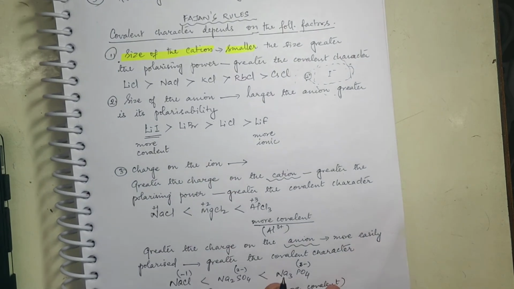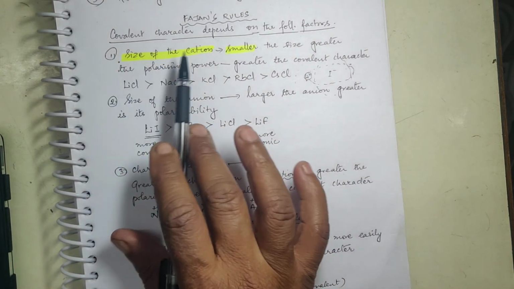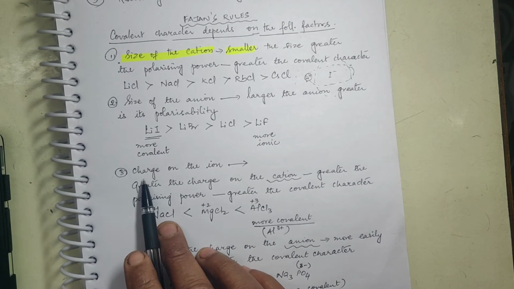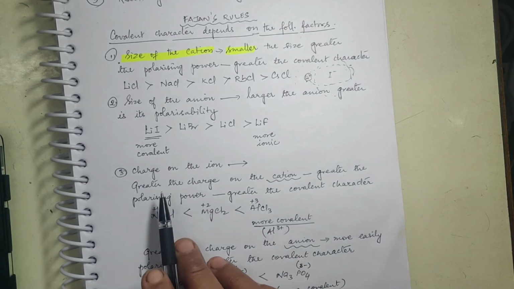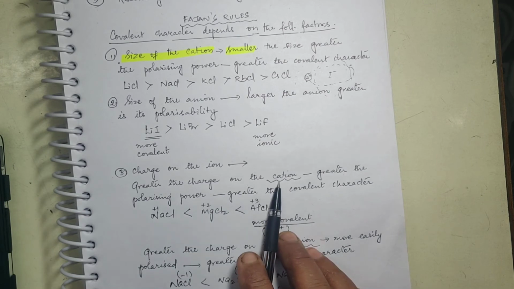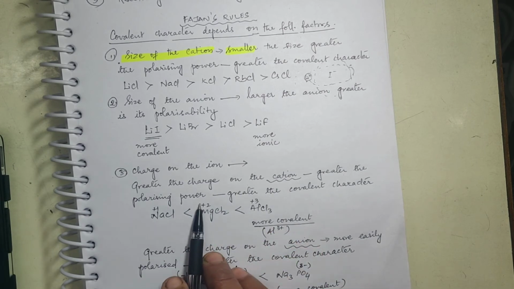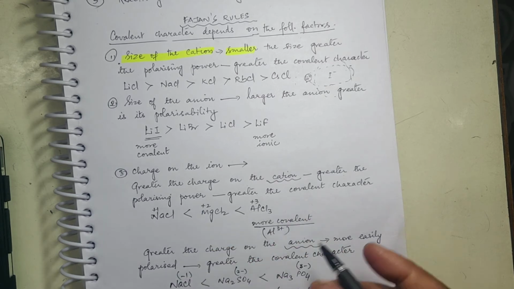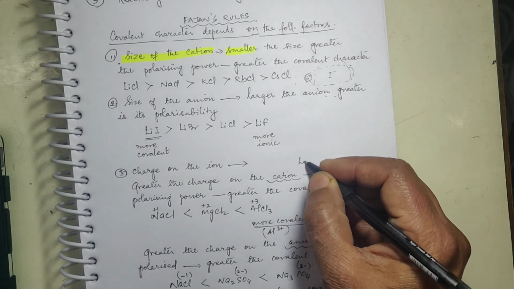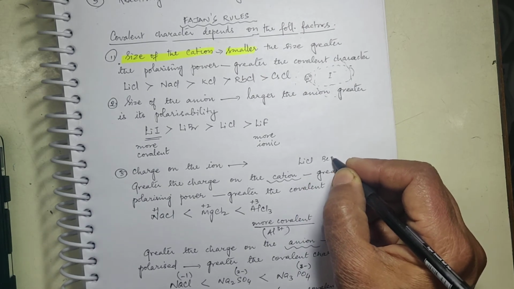Now come to the charge on the ion. We just saw the size of the cation. Greater the charge on the cation, greater the polarizing power. Consider LiCl and BeCl2.